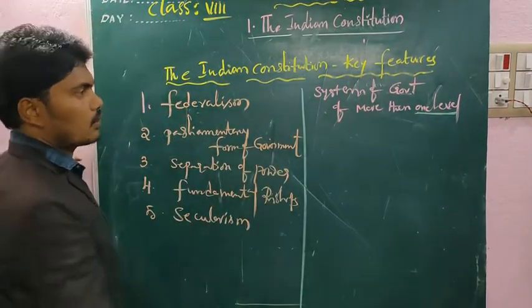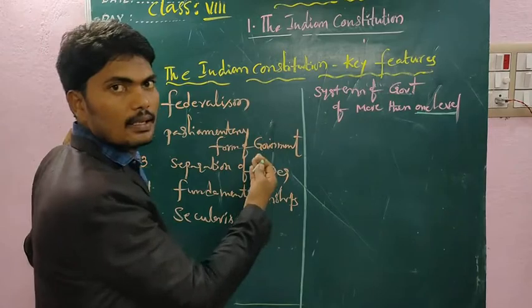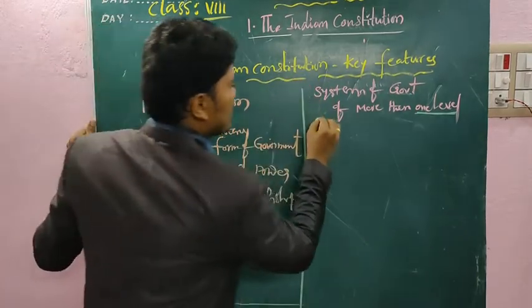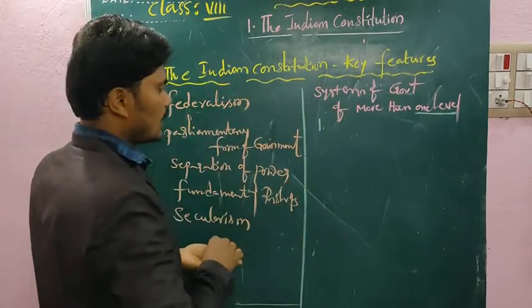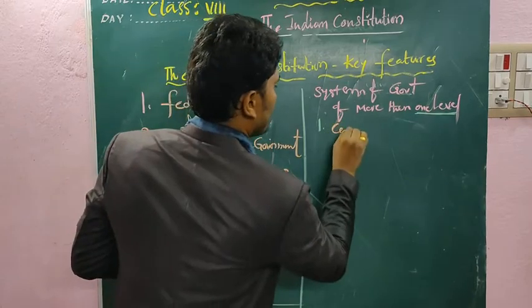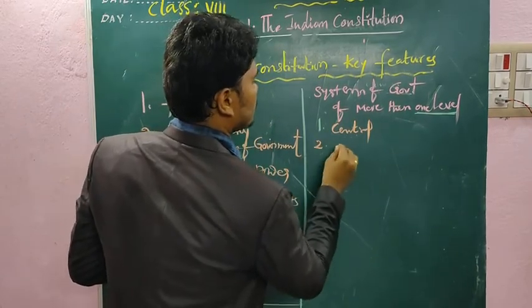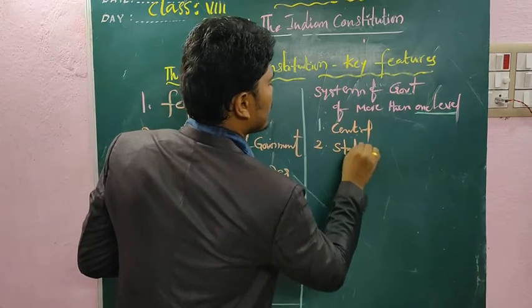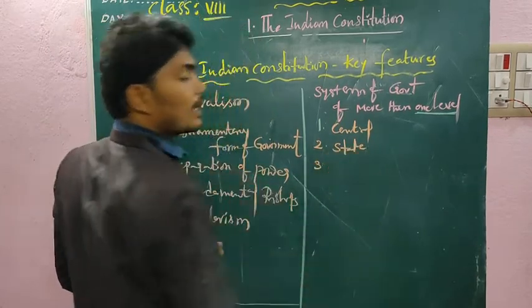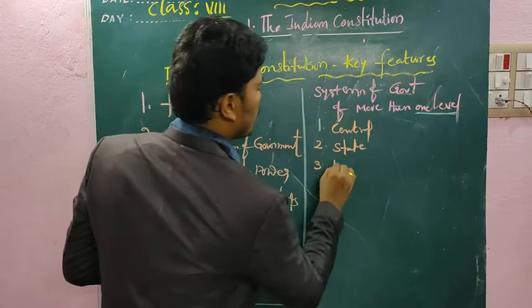Let's see whether there is more than one level inside our country. Yes, there is. First, the central government. Second, the state government. And another form of government, the local self-government.